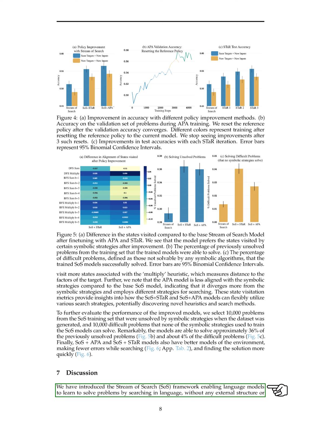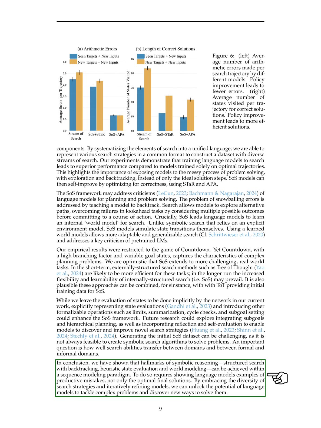Our results highlight the effectiveness of training language models to search for solutions, emphasizing the importance of exposing models to the problem-solving process rather than just optimal solutions. Overall, the SoS framework shows promise in enabling language models to tackle complex problems through internal search mechanisms. By incorporating feedback mechanisms like STAR and APA, we can guide the models towards self-improvement and enhance their problem-solving capabilities.